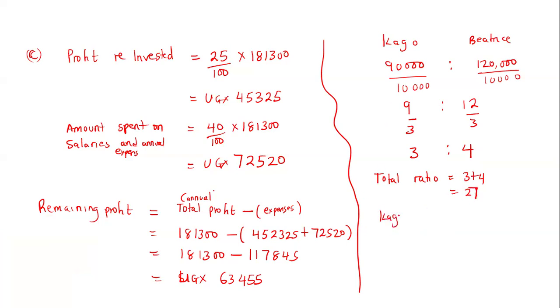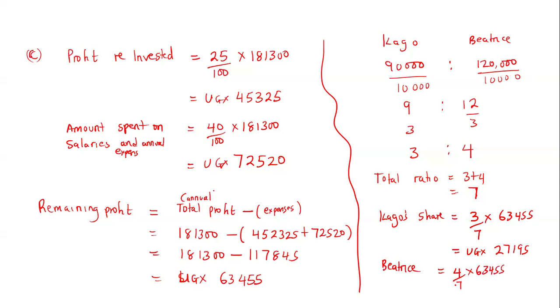Then I'm going to find Cargo's share. Cargo's share is going to be his contribution, which was 3 parts out of the 7 times the profit that was remaining. And this will give us UGX 27,195. Then I go to Beatrice's share. Beatrice contributed 4 out of 7 times 63,455. And this one will be UGX 36,260. That is how much money each of them got at the end of the first year.